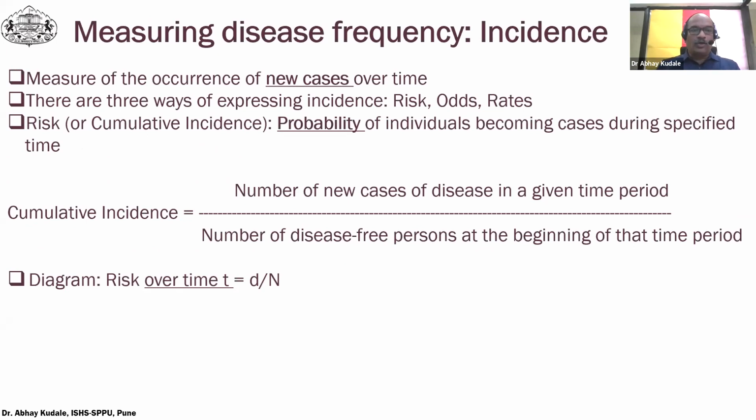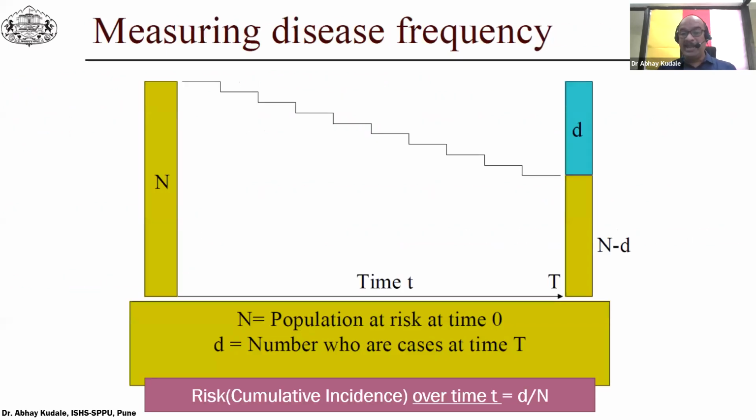Going by a formula, cumulative incidence or risk equals the number of new cases of disease in a given time period over the number of disease-free persons at the beginning of that time period. Going by our diagram, risk over time small t equals D over capital N.